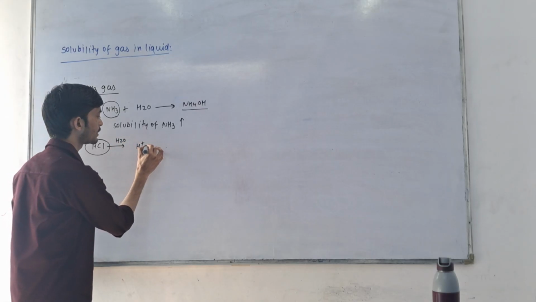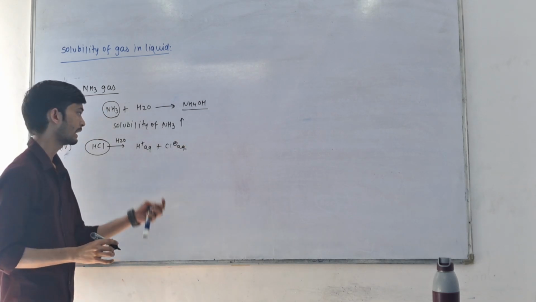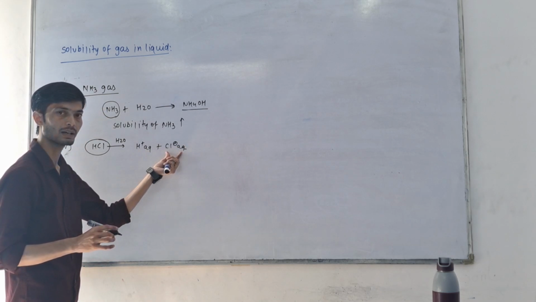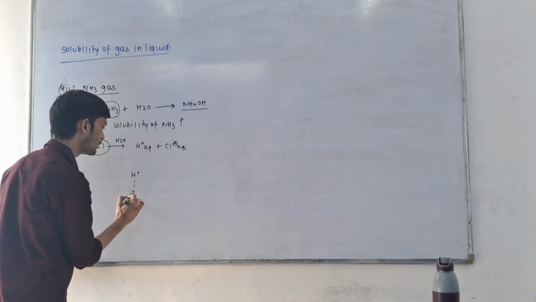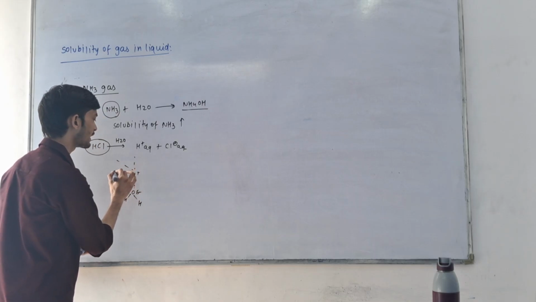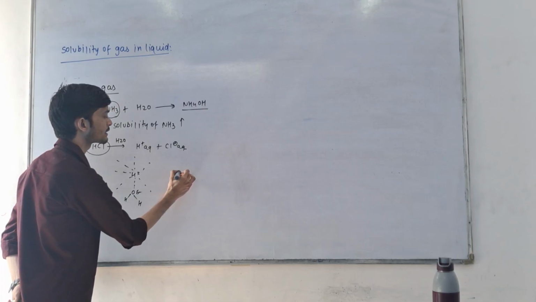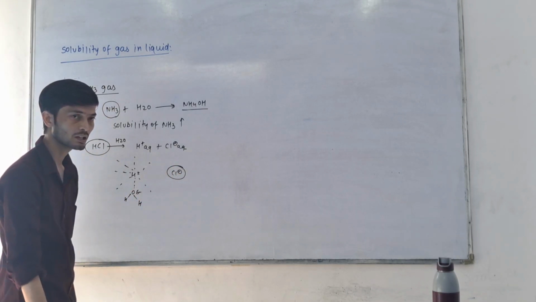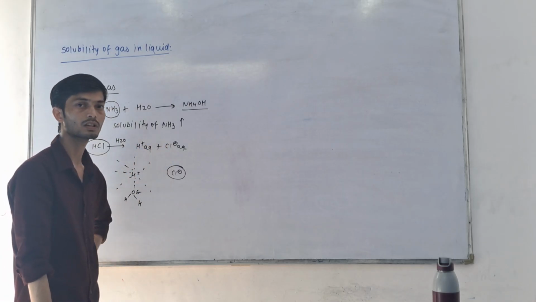So this is converting into H+ aqueous plus Cl- aqueous, and H2O particles make bonds with H+ and also Cl-. Here many H2O particles get bonded with this H+ and also this Cl-. So HCl which we dissolve in the liquid gets converted into H+ and Cl- and makes bonds with water particles.